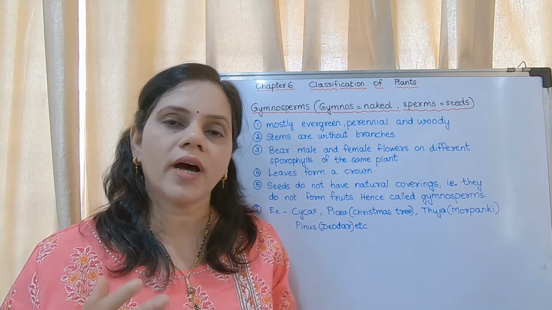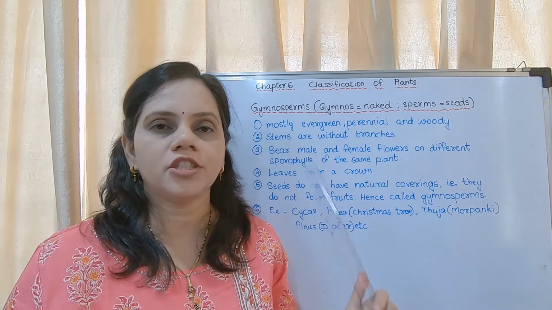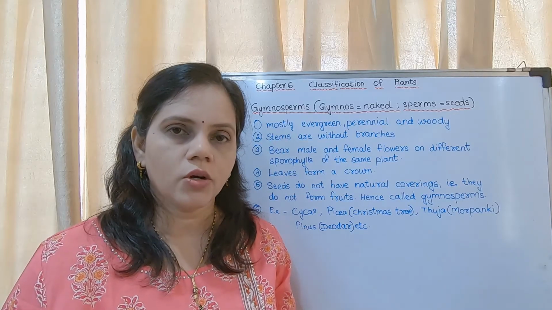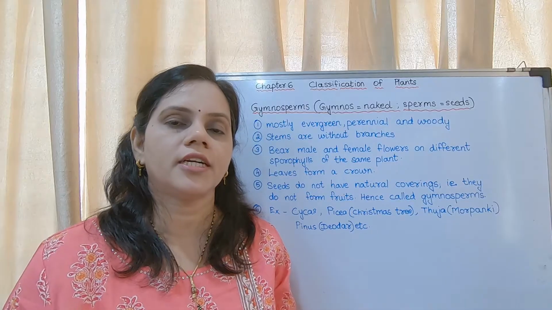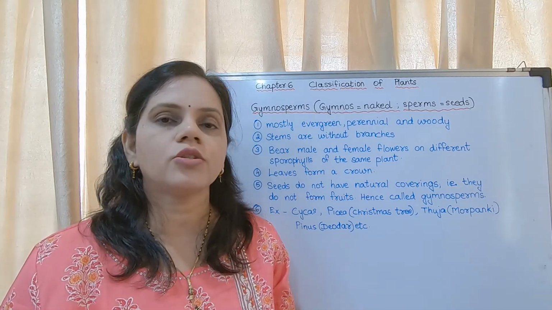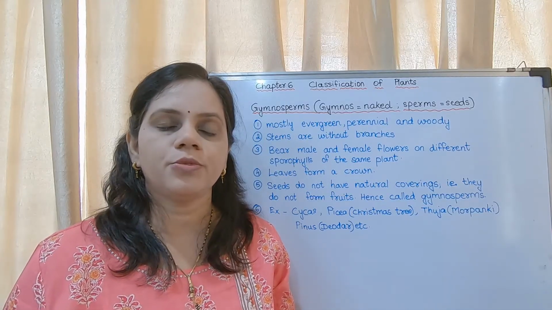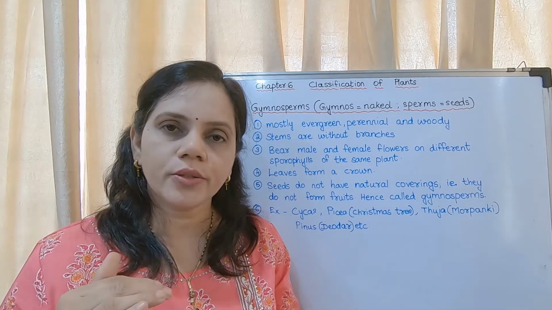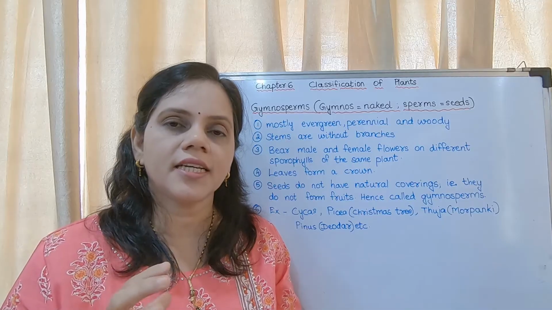Coconut does not come under gymnosperms because its seed is inside the fruit. It comes under angiosperms, but I am giving it to you as an example to study the structure.